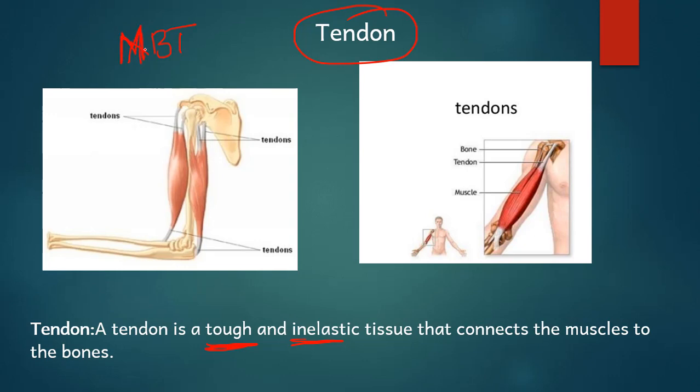Muscle to bone is tendon, and bone to bone is ligament.